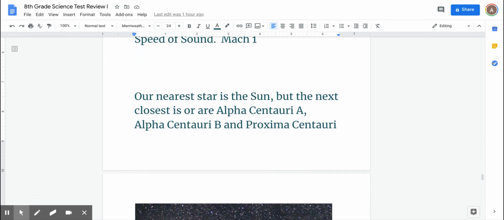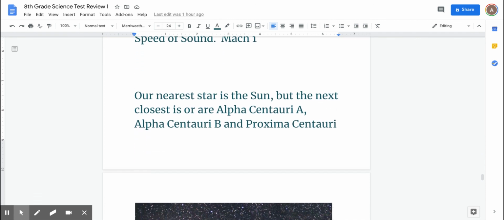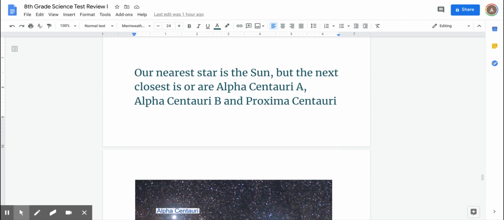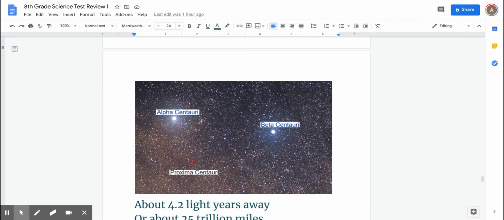Okay. And our nearest star obviously is the sun, but the next closest, and the reason why I put R, because there's actually three of them, and most stars in our galaxy, and again the Milky Way galaxy, most stars have a twin, have a partner, except for our sun. It's all alone. But here in Alpha Centauri, there's actually three of them: Alpha Centauri A, Alpha Centauri B, and Proxima Centauri. And actually, if you want to be technical, Proxima Centauri is the closest. But if you put down Alpha Centauri on a quiz, we just mean those three stars.